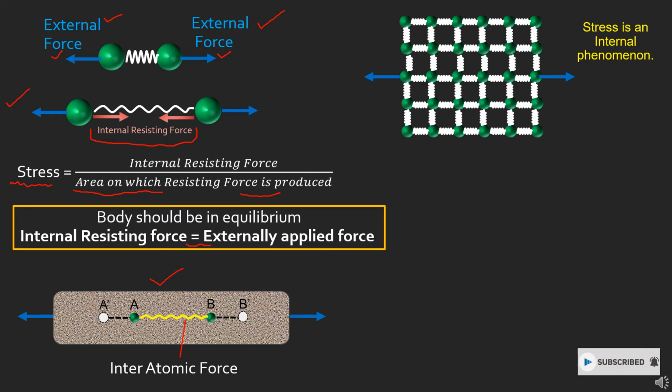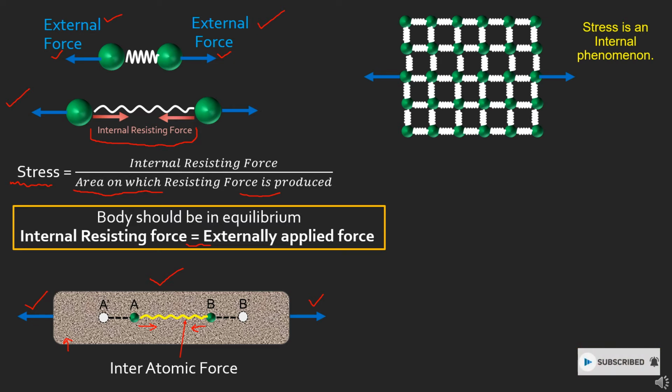You can see that this is a material, and in it we are considering only two atoms, atom A and atom B. They have interatomic bonding, which is represented by this yellow zigzag line, representing the interatomic force. When we apply an external force, the spring will try to remain in its equilibrium position, and it will also apply an internal resisting force having equal magnitude to the external force. And A dash B dash is the position to which these atoms will be displaced.